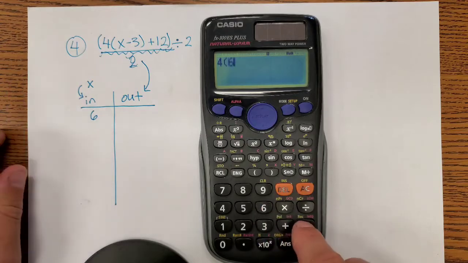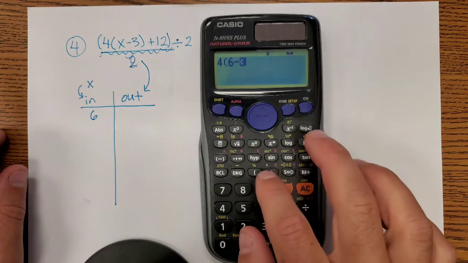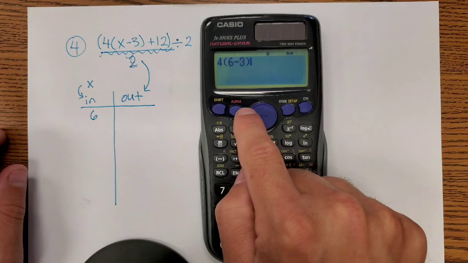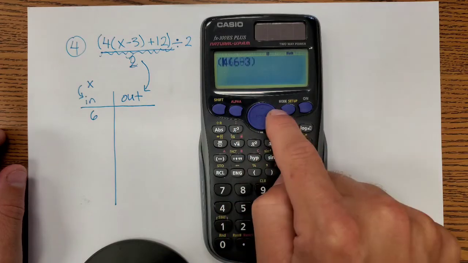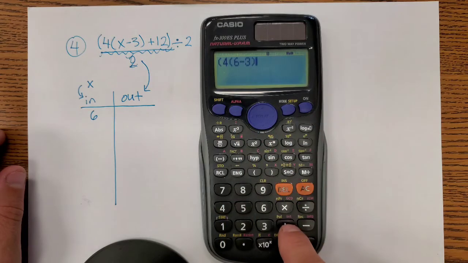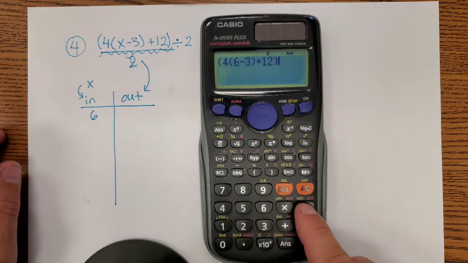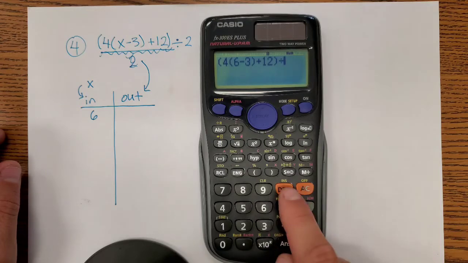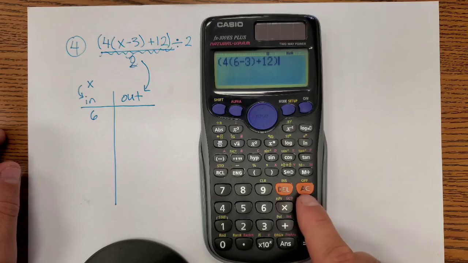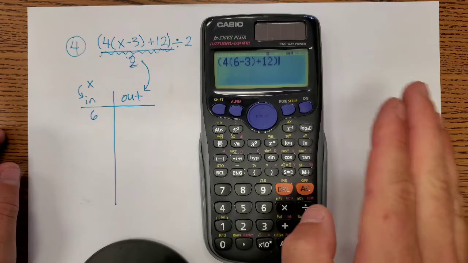So it's going to be 6 minus 3. And then I forgot, didn't I? I need to put parentheses around everything because I need to add 12 and then close the parentheses off. Now here's the cool thing. You can use the division symbol right here if you want, or I'll press delete. That just gets rid of that. If I press AC right here, it'll erase everything.